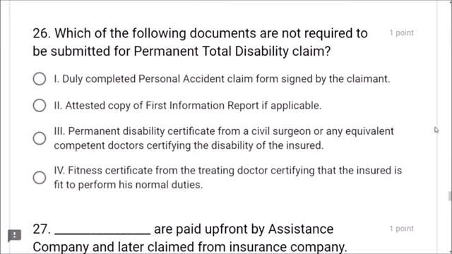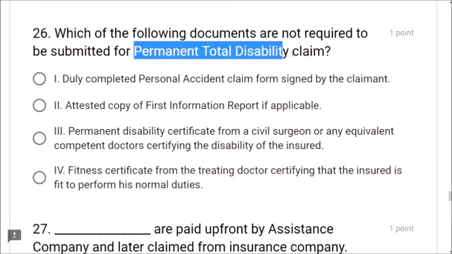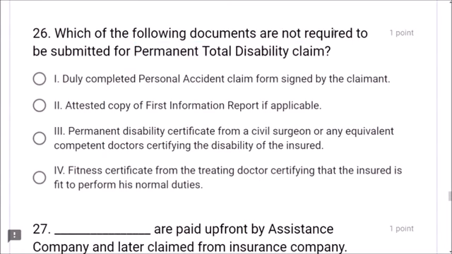Next, question number 26. Which of the following documents are not required to be submitted for permanent total disability claim? The question is what is not required. So what do we have to submit? Duly completed personal accident claim form signed by the claimant. Yes, it is required. Attested copy of the FIR.